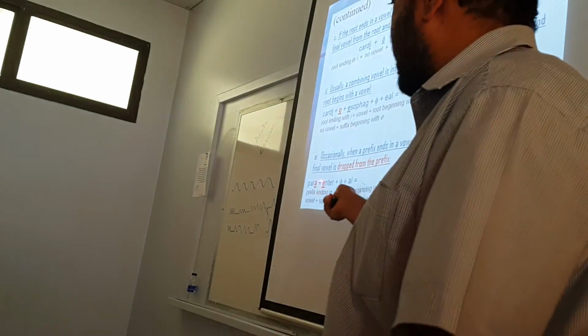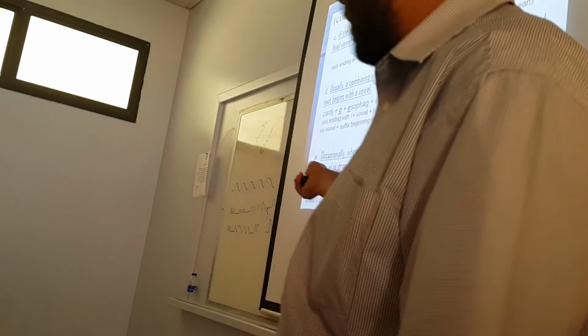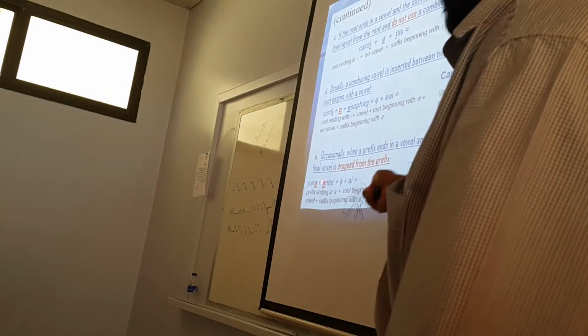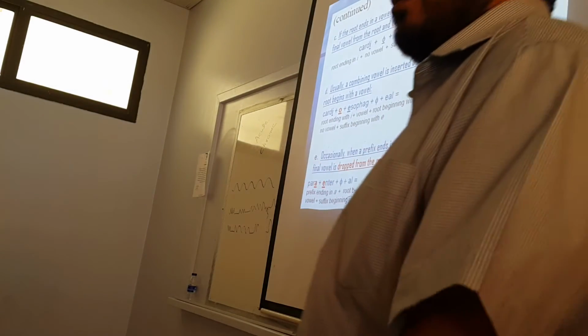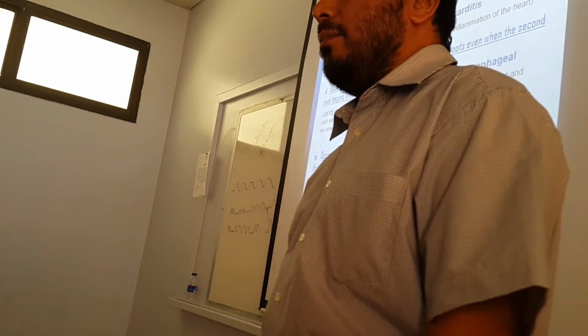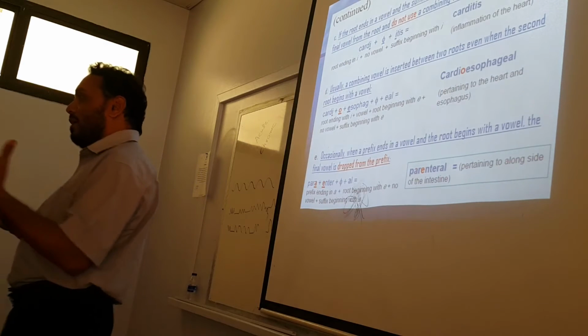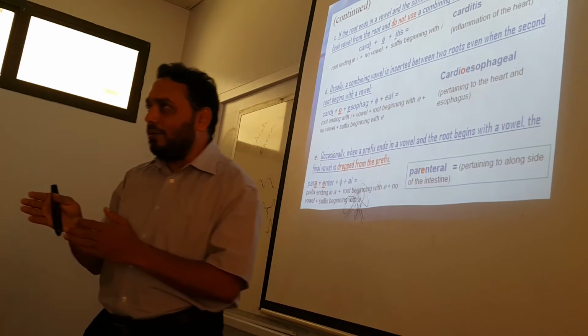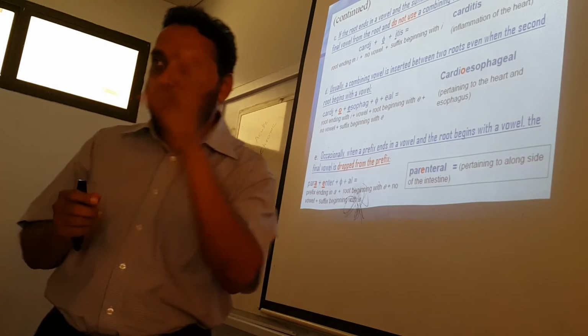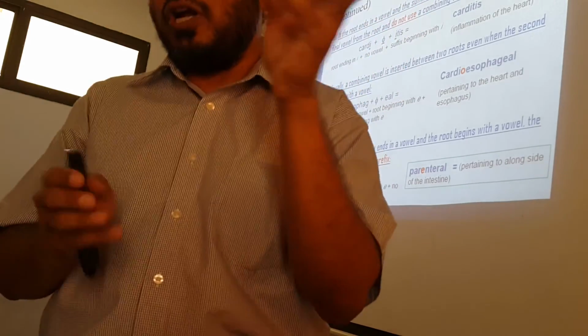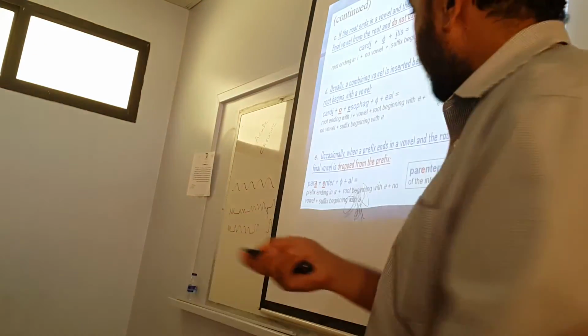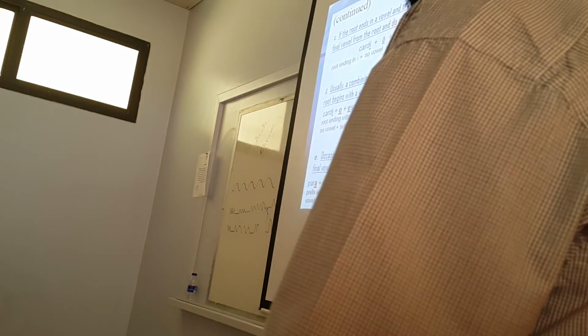The rule is occasionally when a prefix, like this example here, ends in a vowel, like para. Okay? Basically para is used to mean, what is the prefix para? Parallel to, isn't it? Para, short prefix for parallel to or alongside. Okay? Pertaining to alongside of the intestine, parenteral.